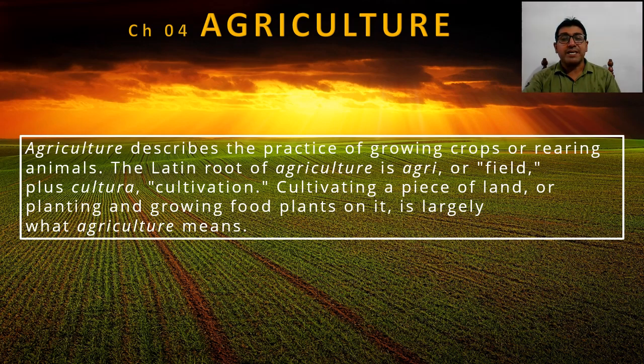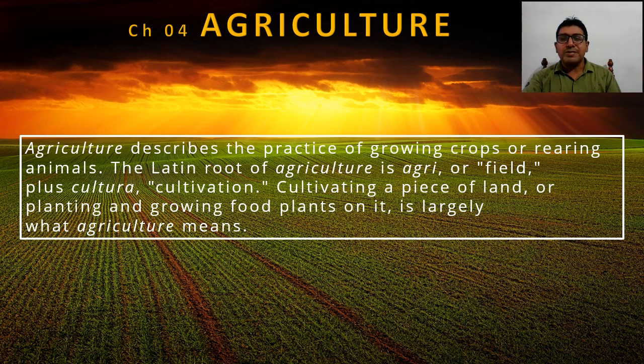Cultivating a piece of land or planting and growing food plants on it is largely what agriculture means. In other words, agriculture is the art and science of growing crops and rearing animals.